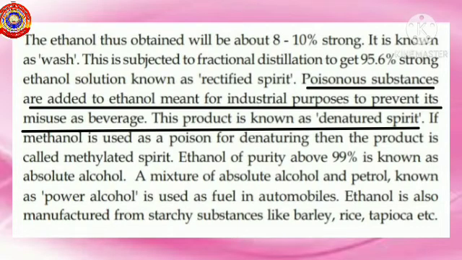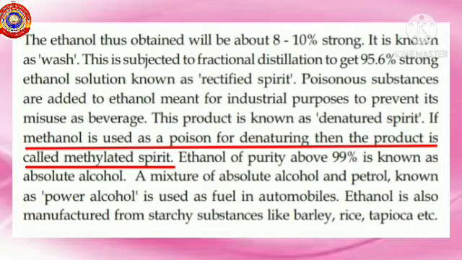The poisonous substances can be either methanol or pyridine. If methanol is used as a poison for denaturing, then the alcohol is known as methylated spirit. Remember, the word methylated refers to the addition of methanol as poison in ethanol.